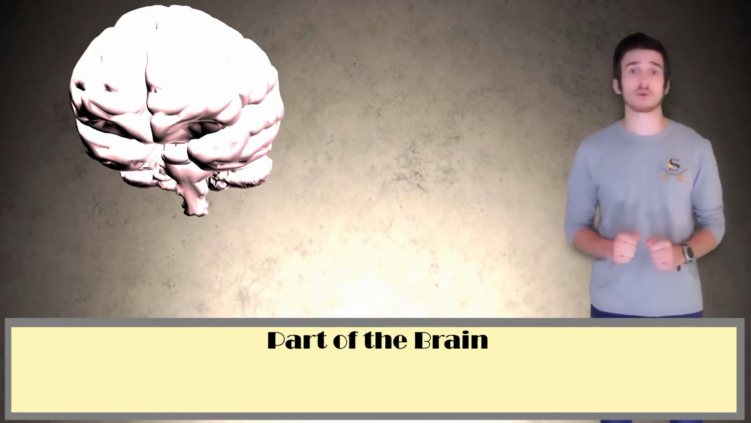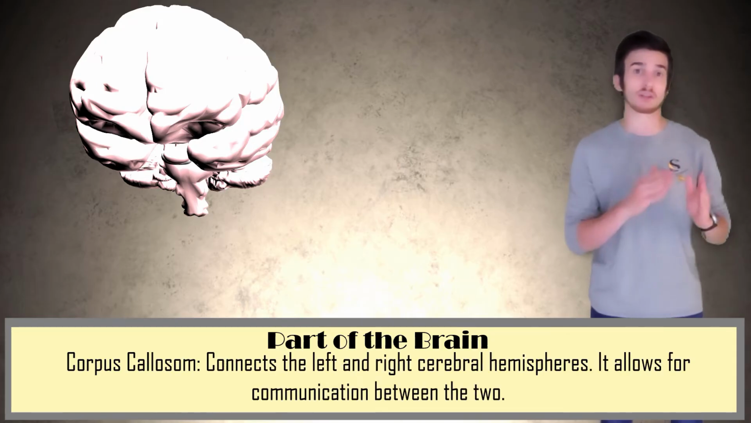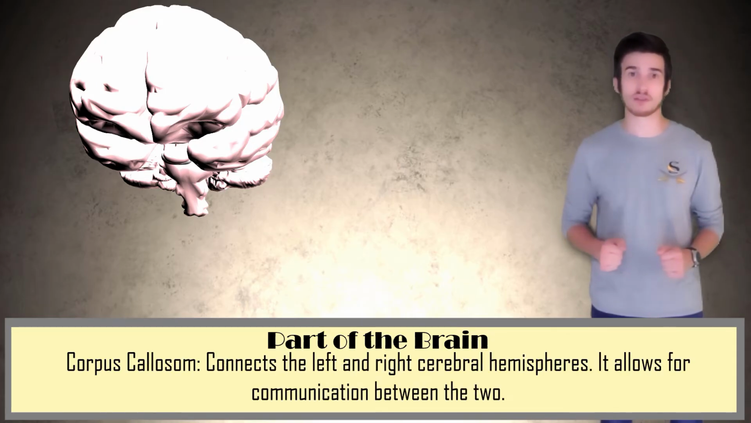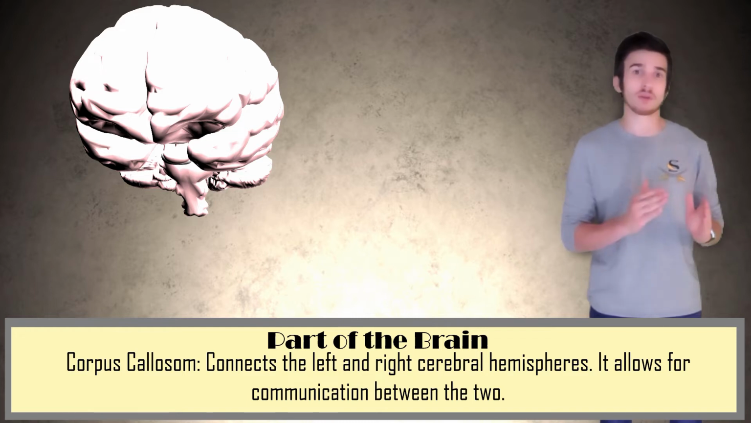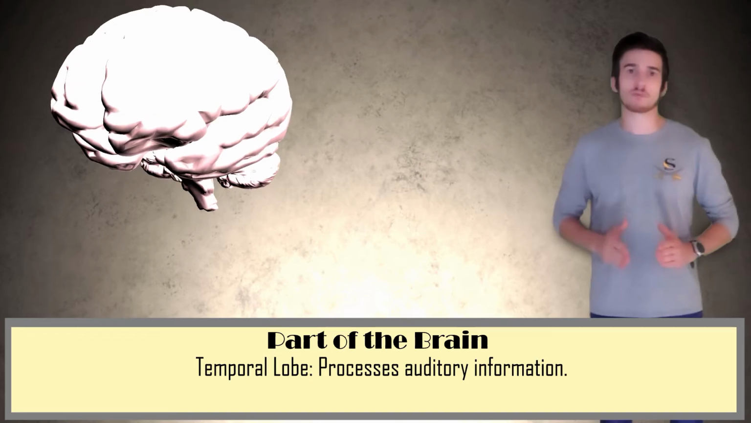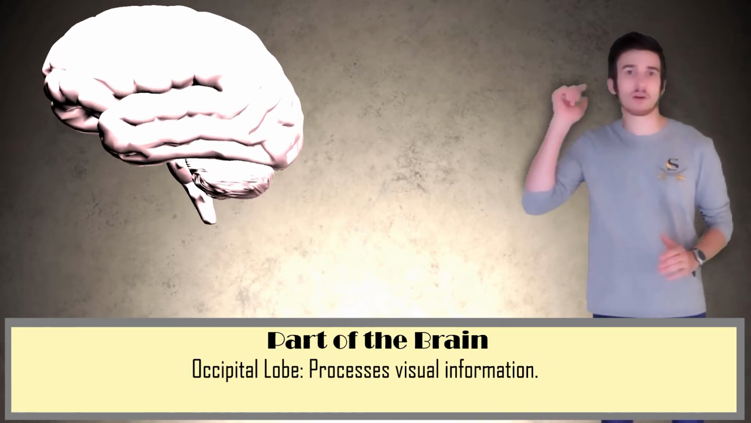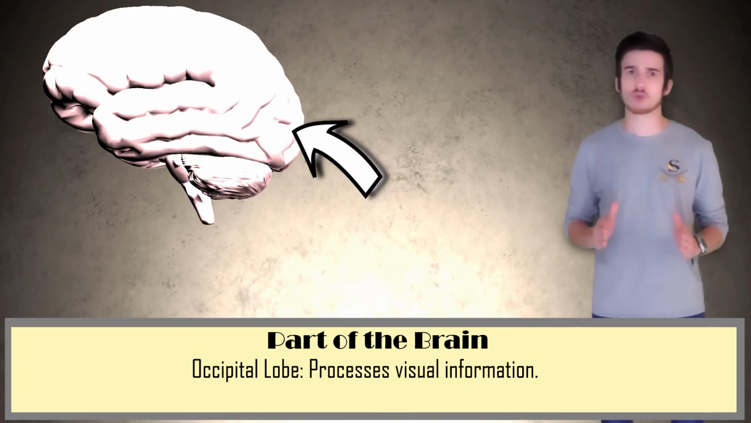Also part of the cerebral cortex is going to be your corpus callosum. This is the bridge that links your left and right cerebral hemispheres in order for them to communicate with one another. The temporal lobe, located above our ear, is responsible for processing auditory information. The occipital lobe in the back of our head allows us to process visual information.